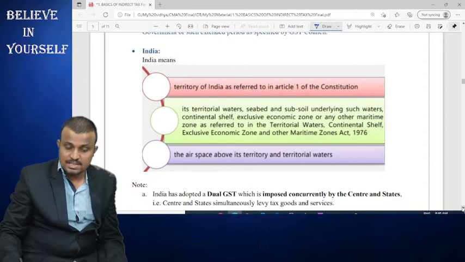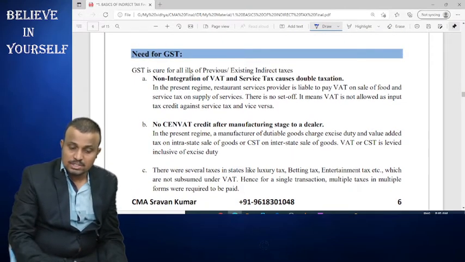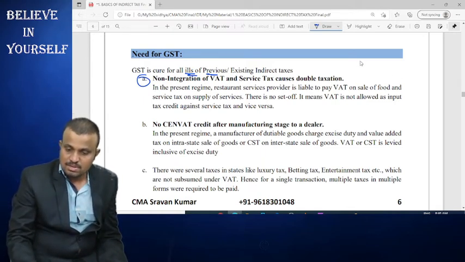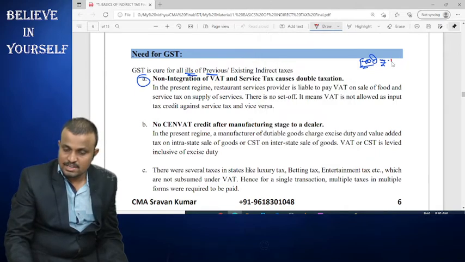GST is a cure for all the ills of previous and existing indirect taxes. The first one is that non-integration of VAT and service tax causes double taxation. For example, you go to a restaurant and purchase food, and the cost of the food is, for example, around 500. This 500 includes an element of the food as well as an element of the service.